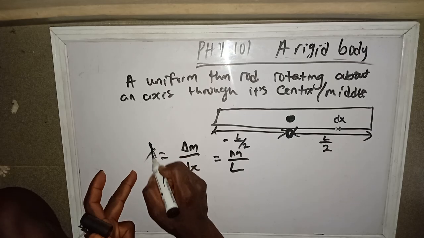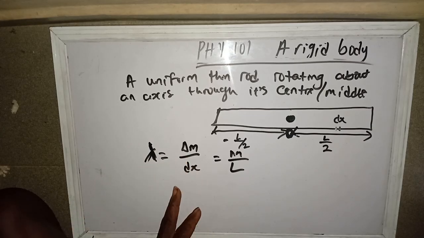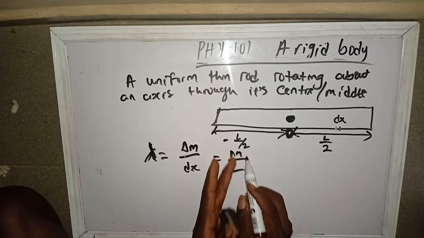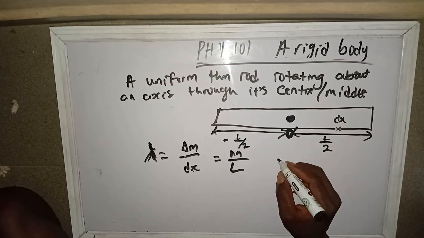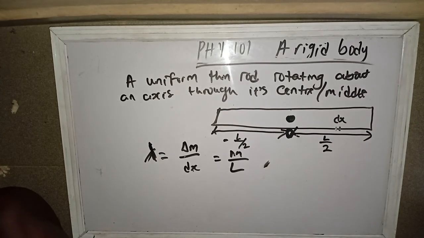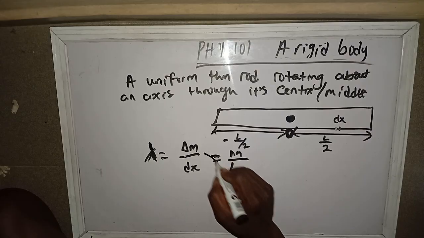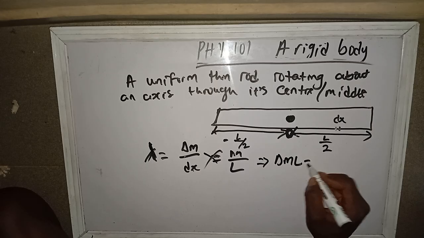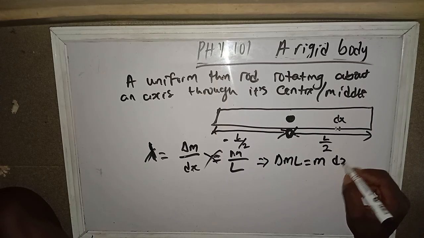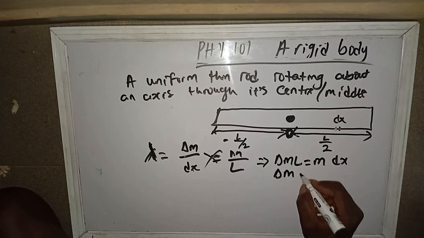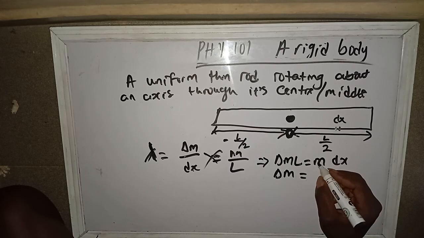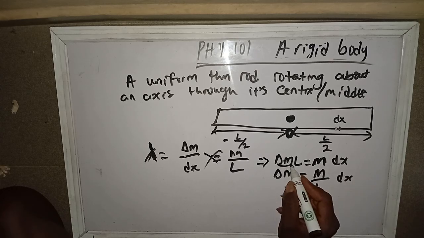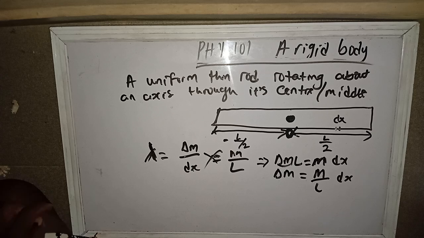Are we together? I just call it lambda. So our mass per unit length, or change in mass over change in distance, can be replaced as this. Now if you cross multiply, we have change in m equals lambda dx, so our change in m equals m over L dx. If I make this the subject of the formula, I get m over L dx.